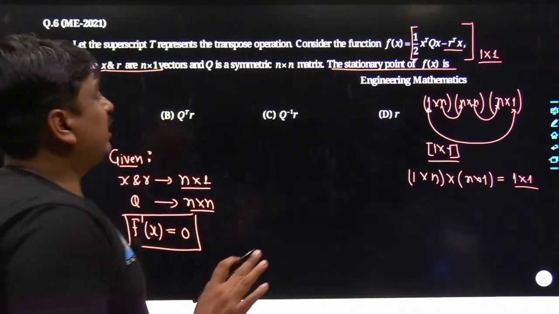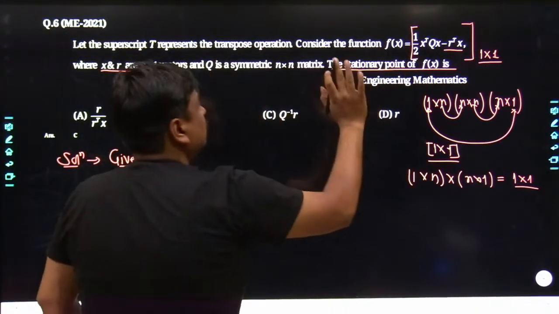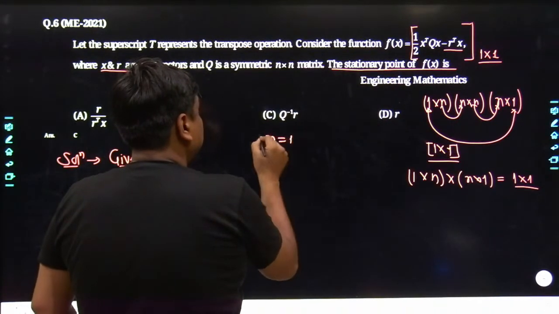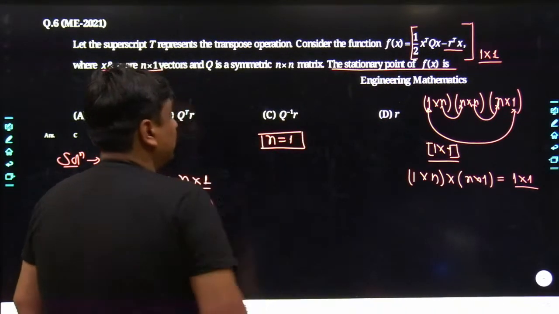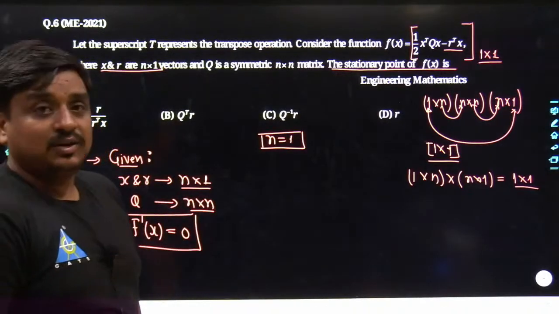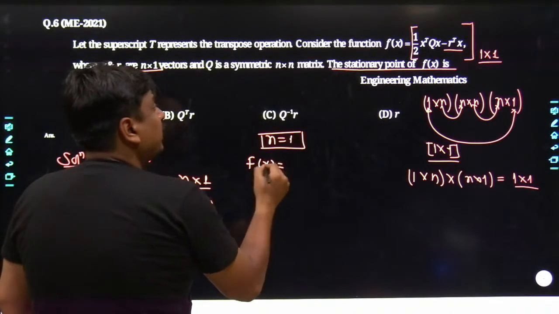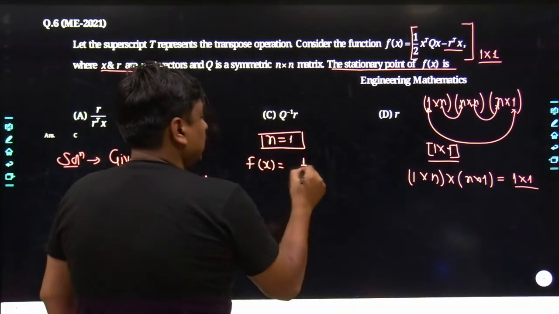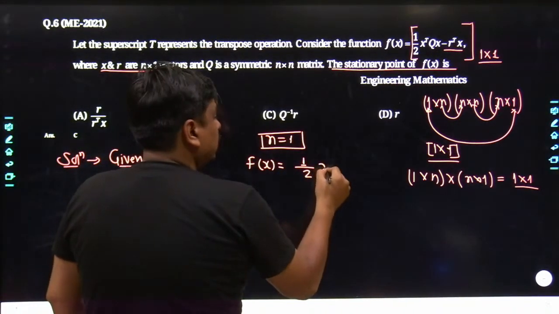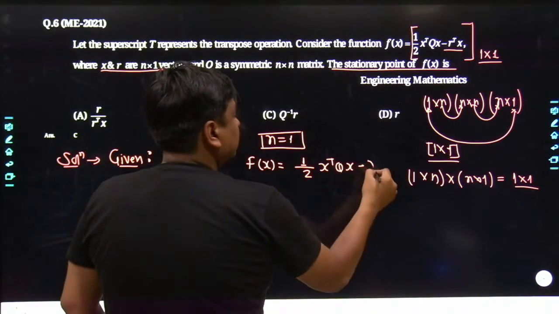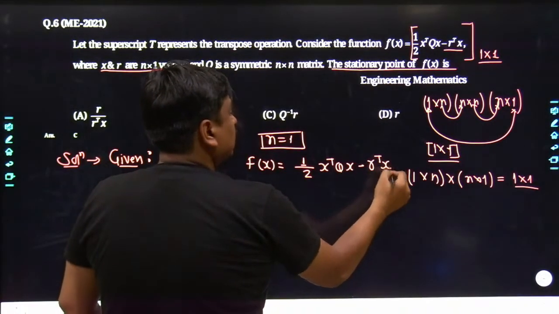What I would do, just for making this problem simpler, is take the value of n as 1. So how would f of x be dealt with? f of x can be taken as half times x transpose Q x minus r transpose x.